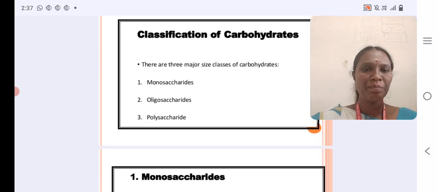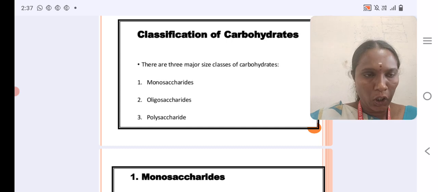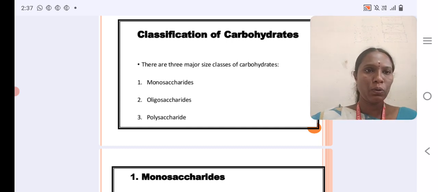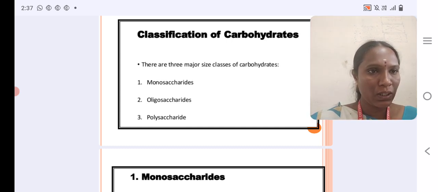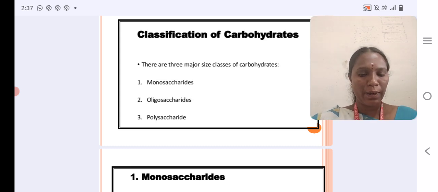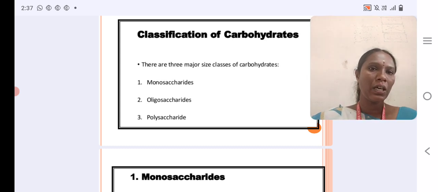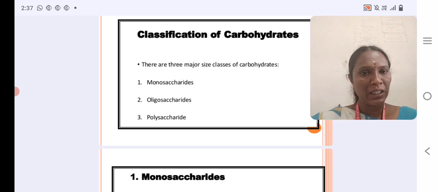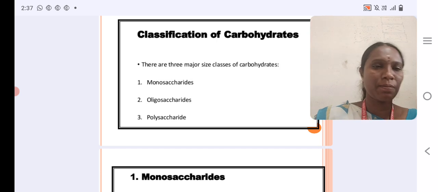Classification of carbohydrate. There are three major size classes of carbohydrate. First one, monosaccharides. Second one, oligosaccharides. Third one, polysaccharides. The carbohydrates are first divided into two groups based on the sugar molecule. Monosaccharides and oligosaccharides are sugar types. They are sweet in taste and soluble in water. The third, polysaccharides, are non-sugar molecules. They are insoluble in water and have no sweet taste.